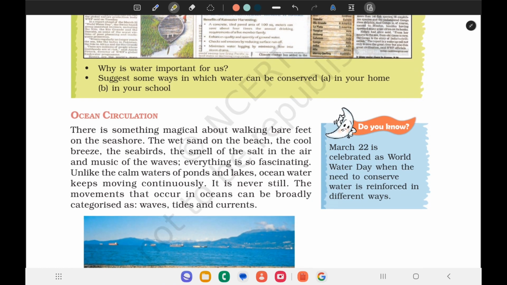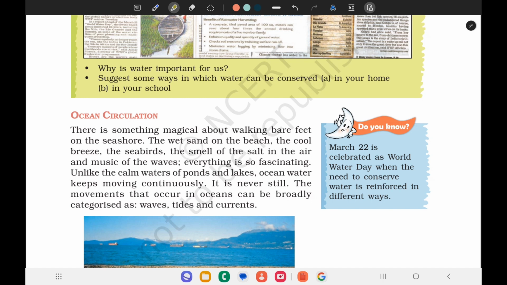Ocean circulation. There is something magical about walking barefoot on the seashore. The wet sand on the beach, the cool breeze, the seabirds, the smell of the salt in the air and the music of the waves. Everything is so fascinating. Unlike the calm water of ponds and lakes, ocean water keeps moving continuously. It is never still. The movements that occur in oceans can be broadly categorized as waves, tides, and currents.